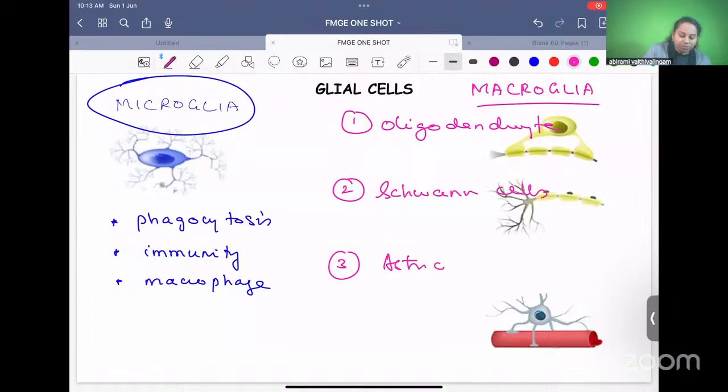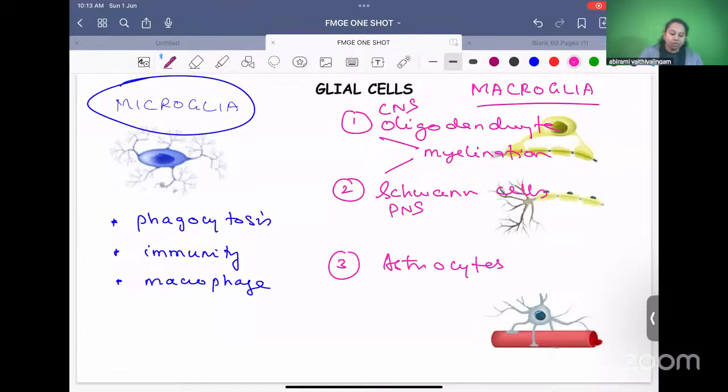You just have to know their functions. Oligodendrocyte and Schwann cell both have the common function of myelination. Both help in forming myelin. But what is the difference? Oligodendrocytes help in myelination of the CNS, central nervous system, whereas Schwann cells help in myelination of the PNS, peripheral nervous system.